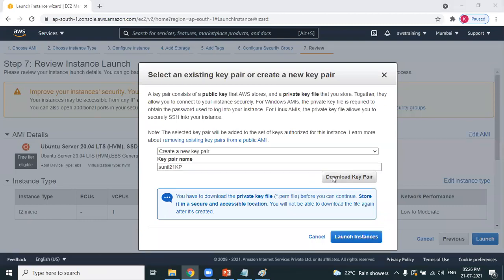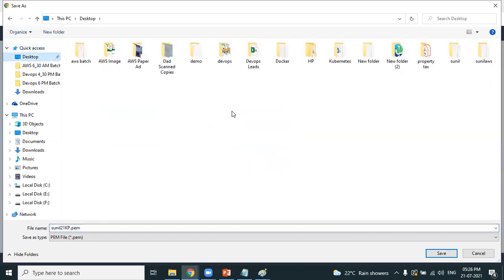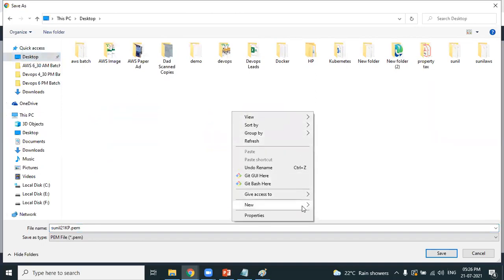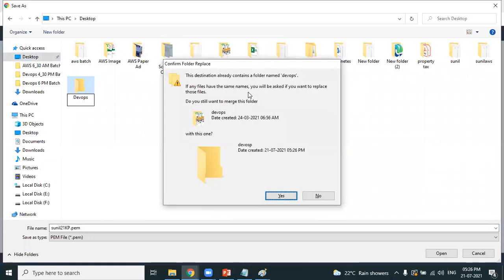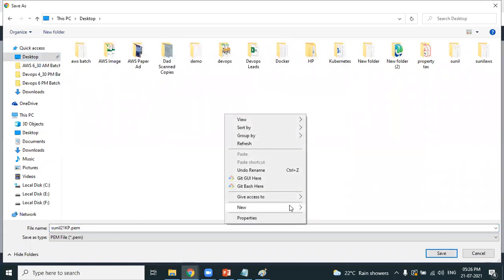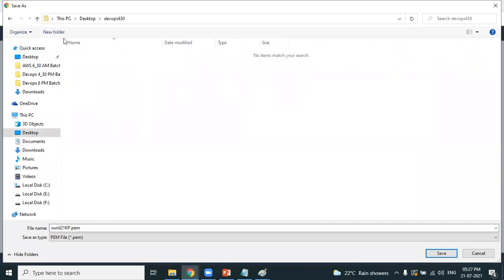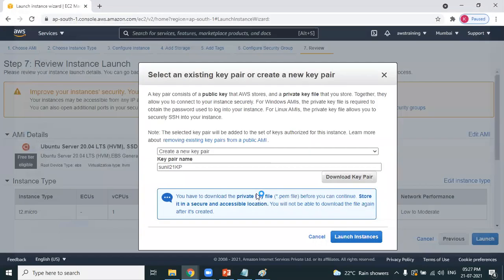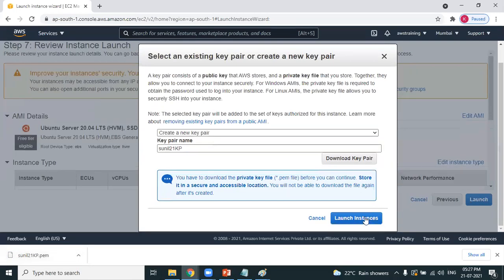Download the KeyPair. Be careful where you are downloading the KeyPair. Let's say I want to download the KeyPair on the desktop. I'm creating a new folder with the name DevOps 430. This is the name of the folder. In this desktop folder, DevOps 430, I am saving the KeyPair. Please observe. Done. What is the file extension? Now you know that the file extension is .pem. Very good.